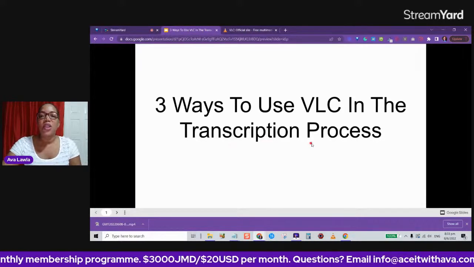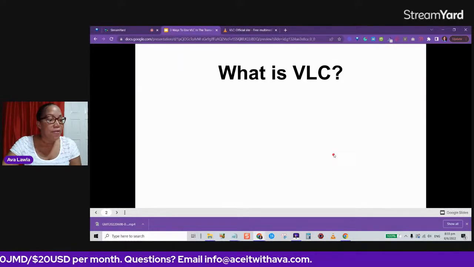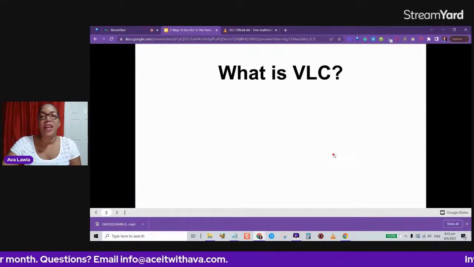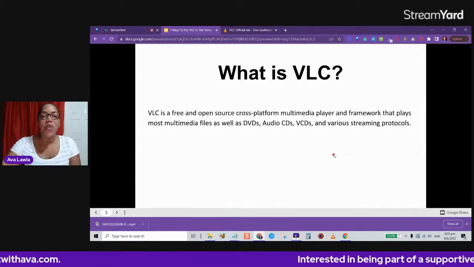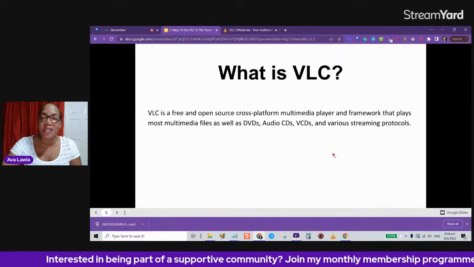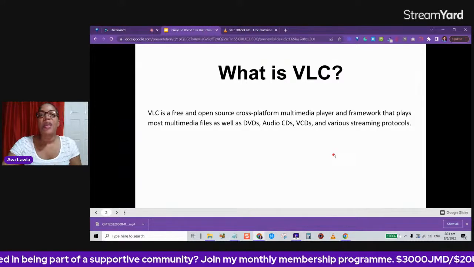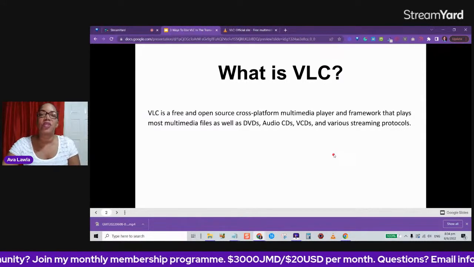So 3 ways you can use VLC in the transcription process. So what is VLC? Have you ever heard about VLC? Now the great thing about VLC is that it is a free open source cross-platform multimedia player, and it can play most multimedia files, audio or video, as well as DVDs, audio CDs, VCDs, and various streaming protocols.